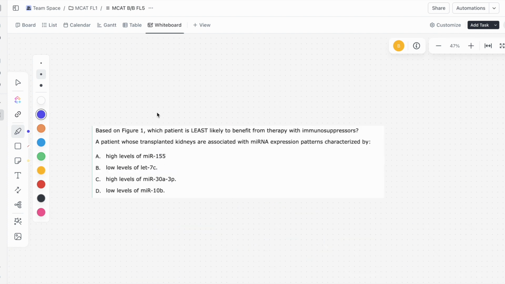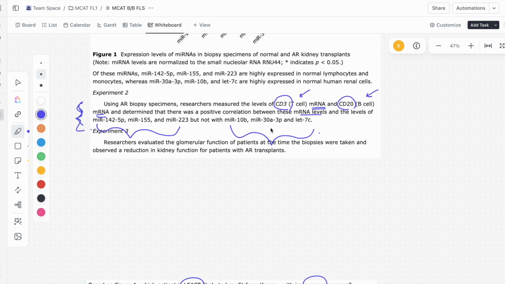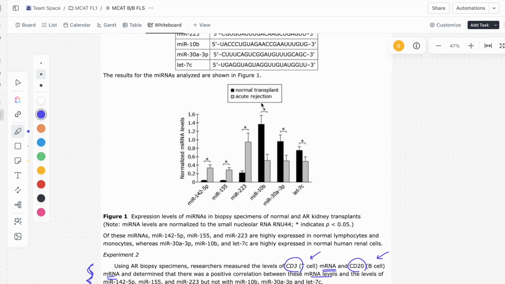All right, question 2 says, based on figure 1, which patient is least likely to benefit from therapy with immunosuppressors? A patient whose transplanted kidneys are associated with miRNA expression patterns characterized by blank. All right, so first we have to think about what are immunosuppressants and what are they used for. Immunosuppressors are often used for people with transplants, and especially if they have rejections to the organs that they have transplanted inside of them. So we're going to be focusing specifically on the figure 1 acute rejection grafts here, because acute rejection grafts are the patients that are going to most need these immunosuppressors to better accept those kidney transplants.